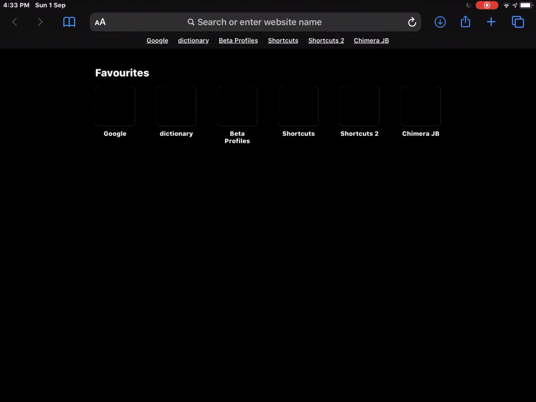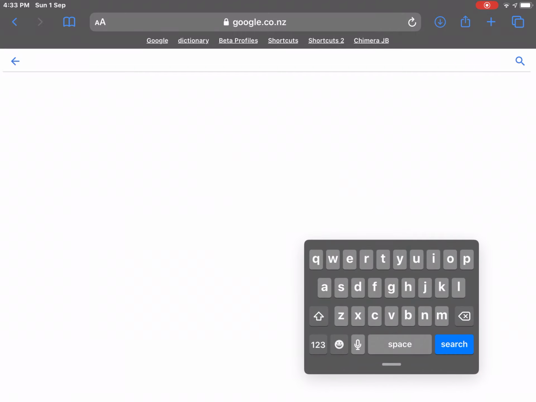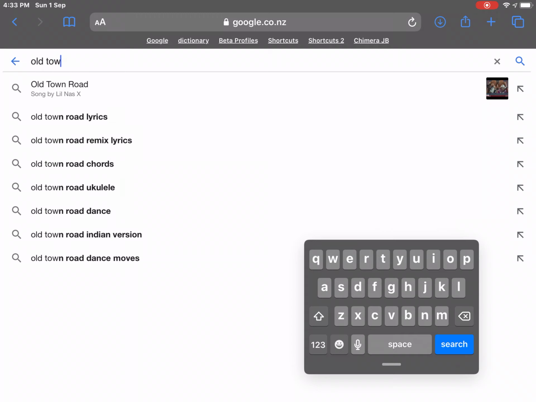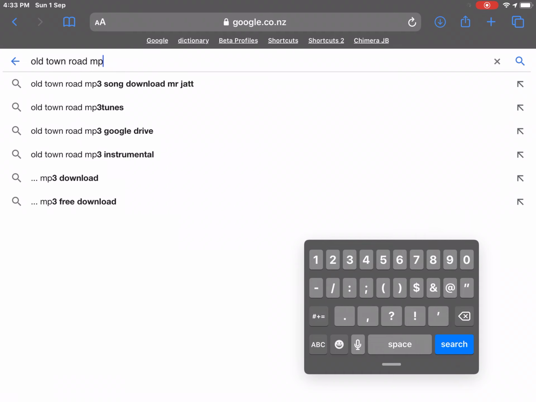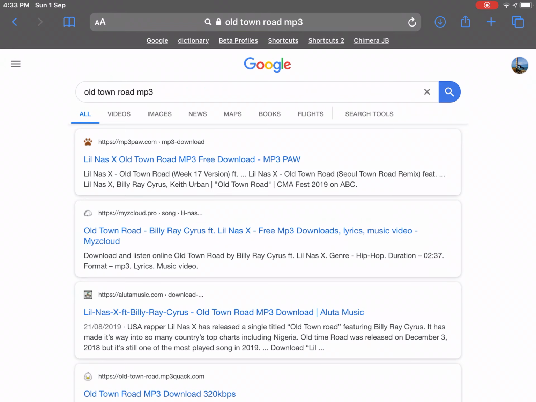First of all, you need to go into Safari and go into Google, and you have to get a song. I'm just going to search up Old Town Road MP3, because I really like the song. You can get it on iOS 12, but I just don't know how.